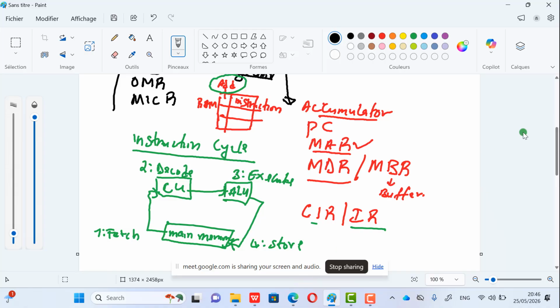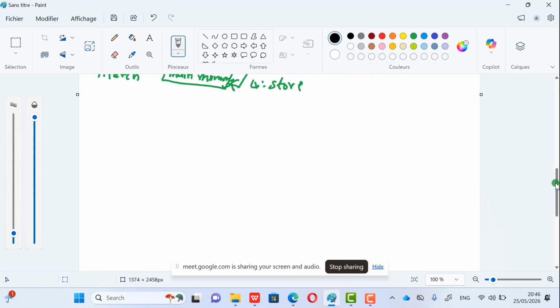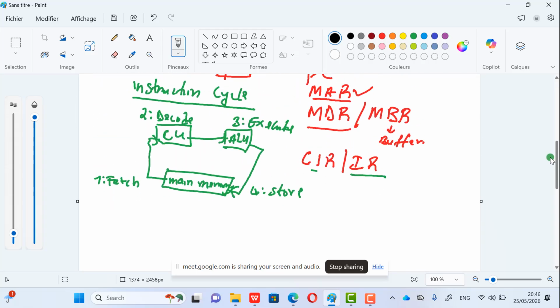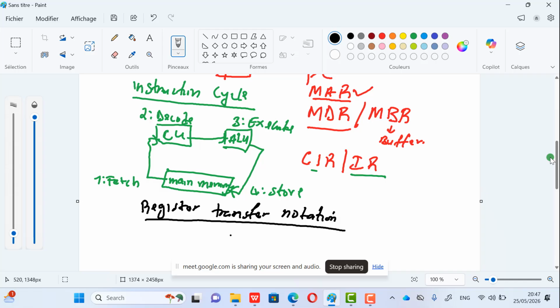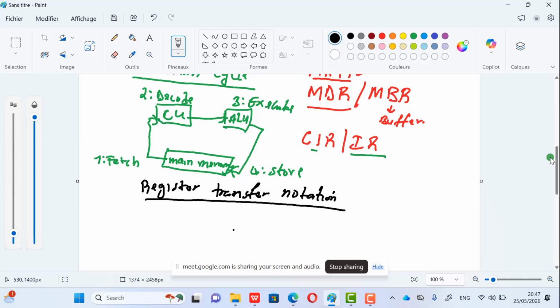Now, what happens here is, this fetch, decode, execute life cycle, we have two methods of describing it, and in the GCE board, in fact, let me say in the exam, they will specify which method you are supposed to use. So I will be showing the two methods. The first method here is what we call the register transfer notation. So this is the second way of representing or describing the CPU cycle.